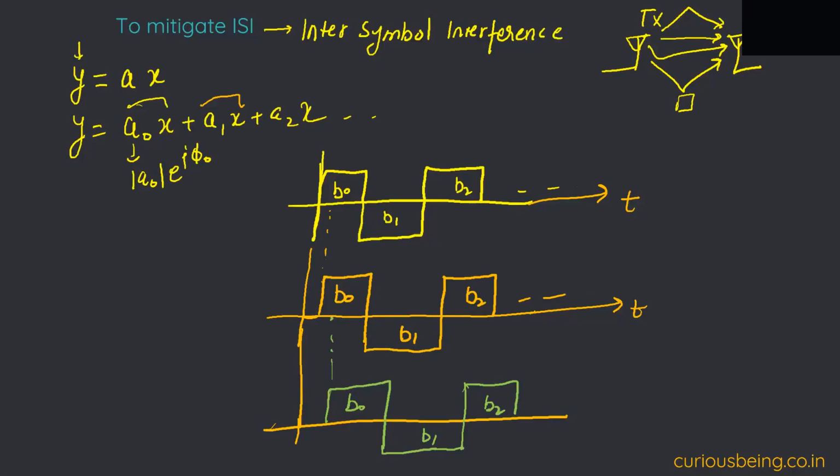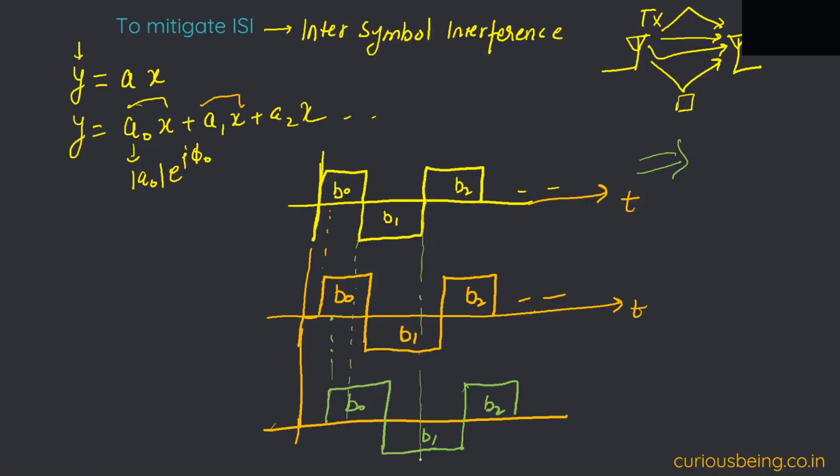As the delay is increases, the B0 symbol will interfere with B1, and that will interfere with the next symbol like this. Correct, you are right. So if I look at this time, I can see that B1 is actually interfering with B0, and for B2, I am getting interference from B1 and so on.